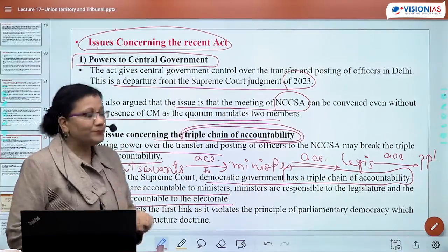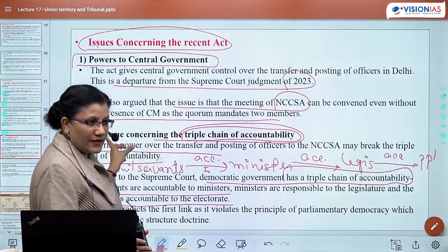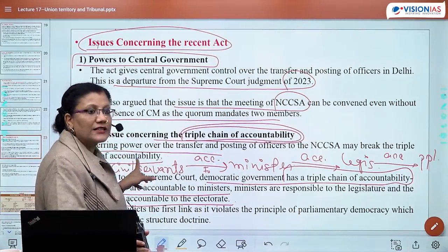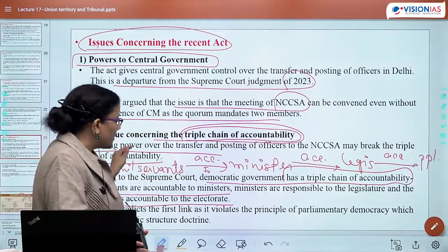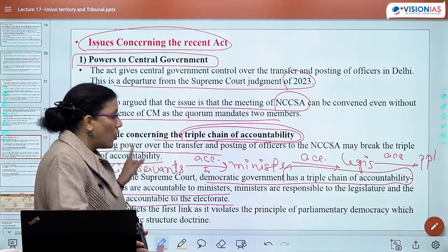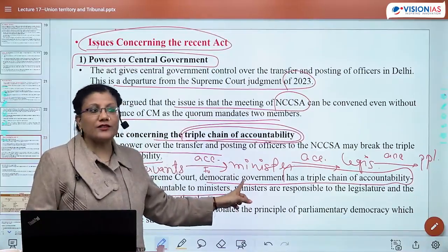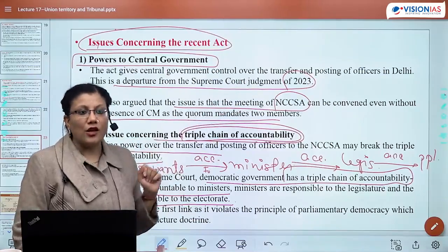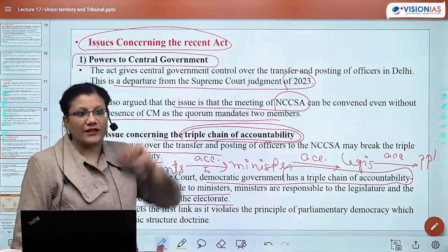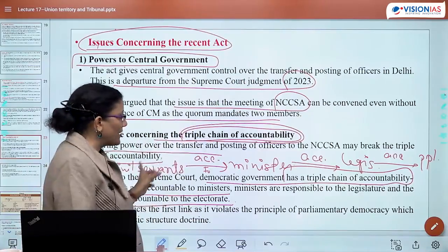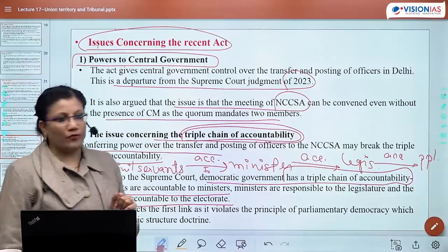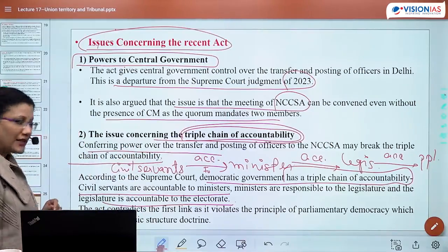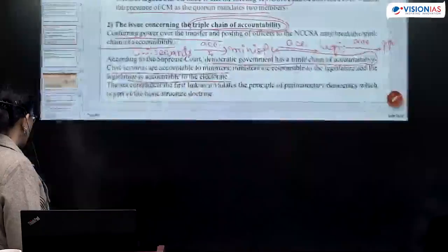I told you, when we were discussing before, that if there is any such issue regarding the subject, then the particular civil servant won't be addressing it to the concerned minister. He can take this matter directly to the LG or directly to the chief secretary. Technically, usko matter le jana hai apne department minister ko, but he is not doing so. So in this way, it is actually violating the triple chain of accountability.